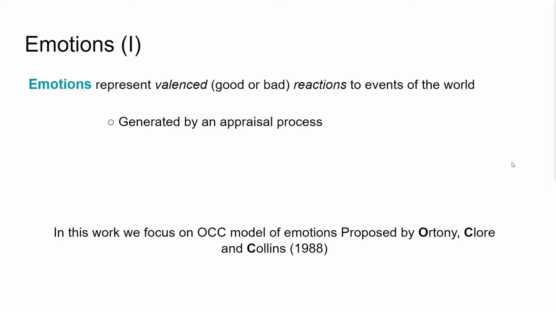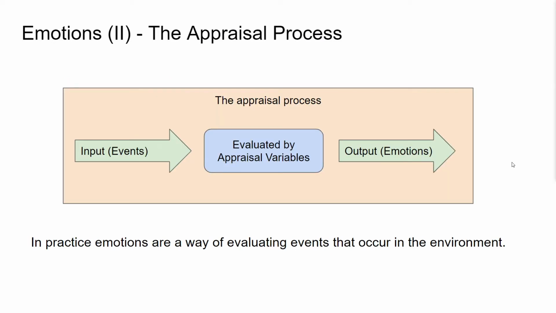And there are many different emotional theories. The one we're going to talk about today is the OCC model of emotions, named after its authors, Ortony, Clore, and Collins. This model says that in practice, emotions are a way of evaluating events that occur in the environment. And not only that, the events, the input of the agents that we talked about before, are evaluated by a set of appraisal variables, and the values of those variables are then output, essentially translated into emotions, okay?